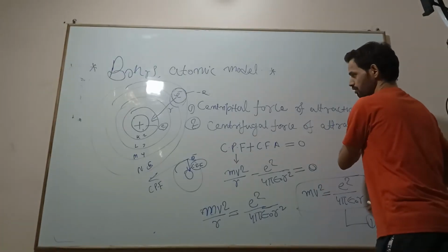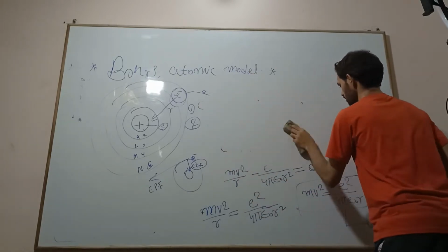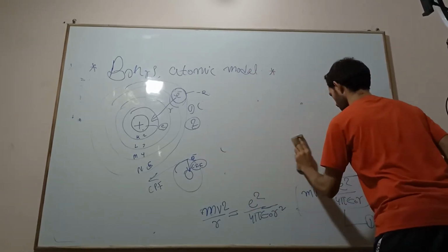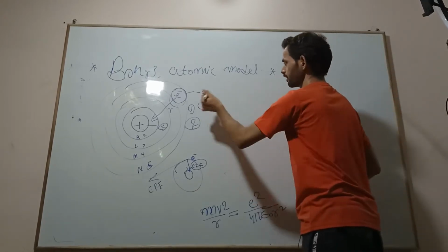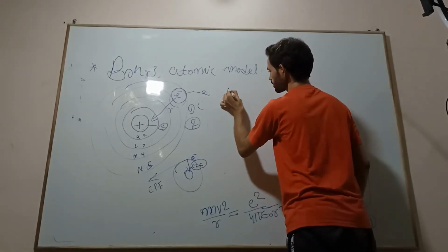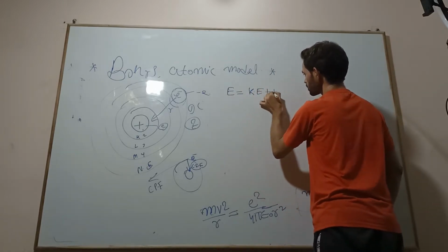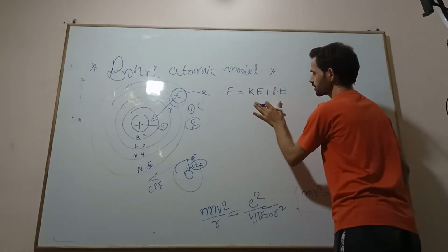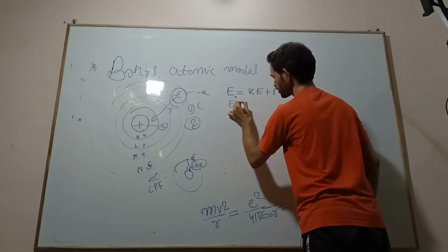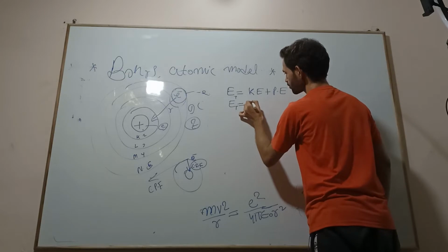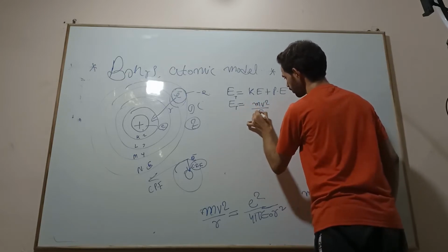Now we will see the total energy of this electron or particle. What is that? Total energy is kinetic energy plus potential energy. What is kinetic energy? Half of mv square.